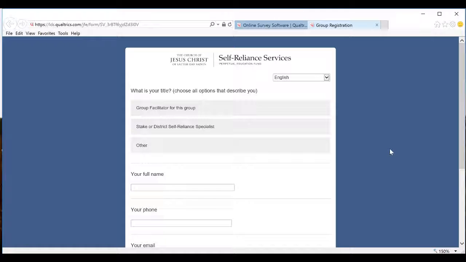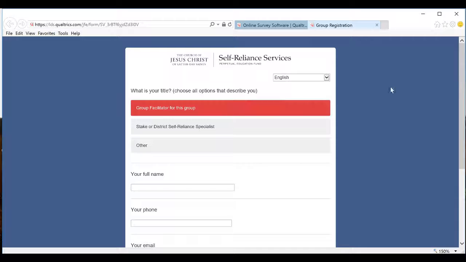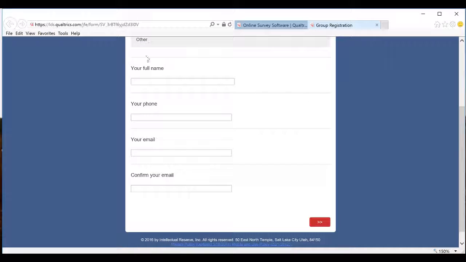You will begin the report by selecting your title, either as a group facilitator, as a stake or district self-reliance specialist, or somebody else from your stake self-reliance committee. To demonstrate how this is done, I will choose myself as if I were a group facilitator and enter in my information as an example. This includes name, phone number, email address, and confirmation of the email address.